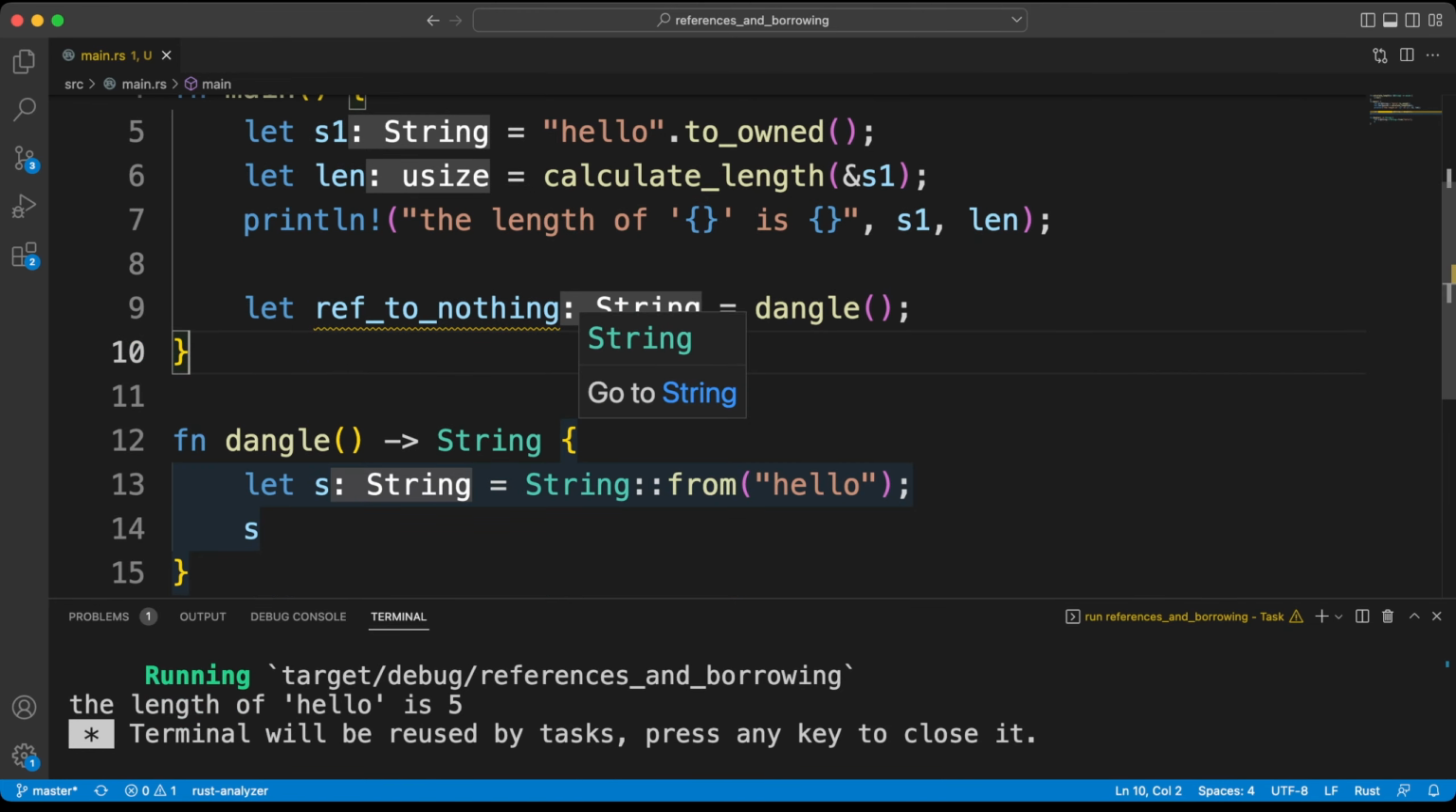Now your code works without any issues. Ownership is moved and nothing is reallocated.